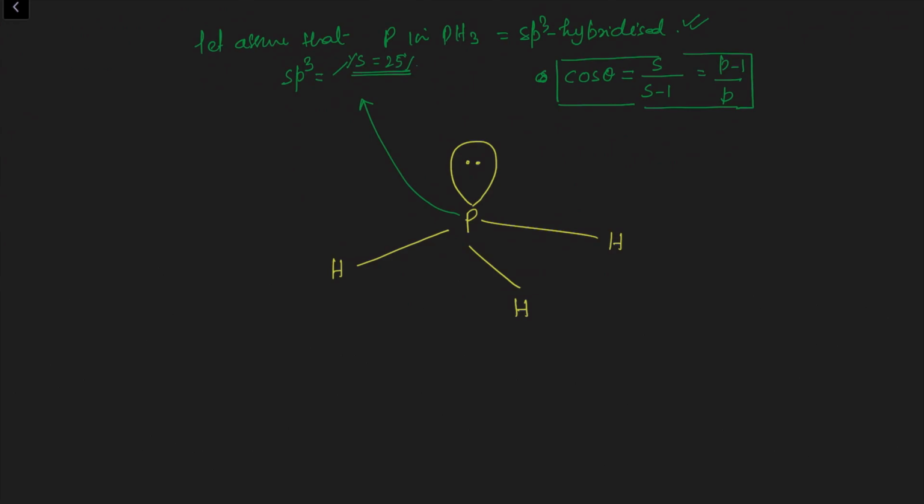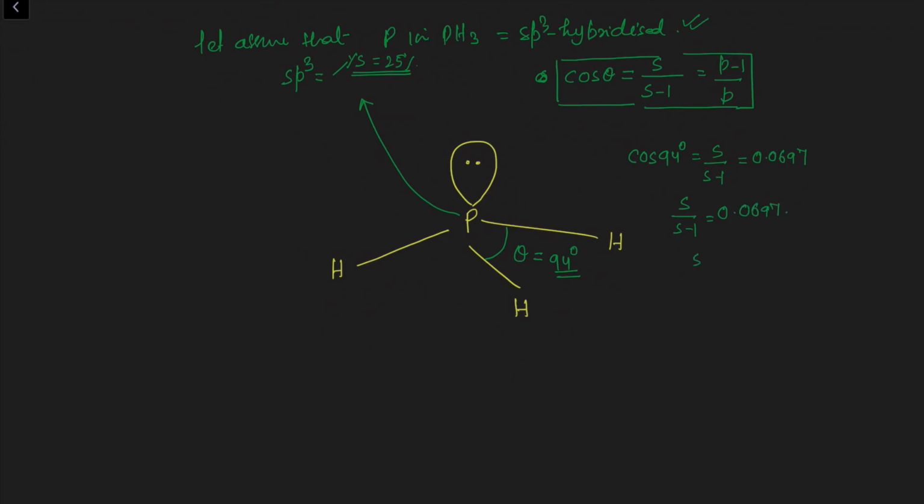So let's calculate it. Experimentally we know that the bond angle of phosphine is approximately 94 degrees. Just assume it. So by assuming this 94 degrees, calculate the S character in this molecule. So cos 94 degrees is equal to s by s minus 1. This cos 94 degree value is 0.0697. So s by s minus 1 is equal to what?